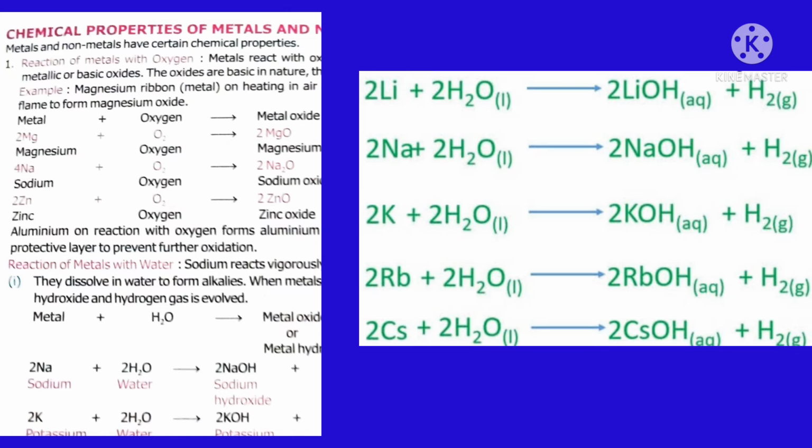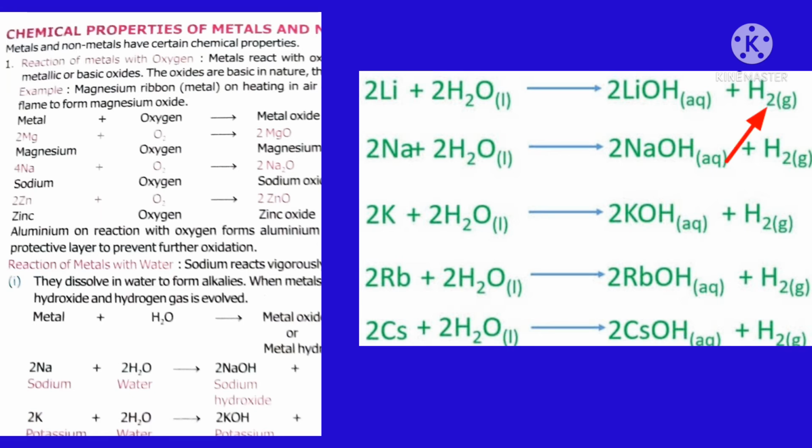The next chemical property is the reaction of metal with water. Most of the metals react with water to form metal hydroxide and hydrogen gas. Lithium metal, Li, reacts with water, H2O, to form lithium hydroxide plus hydrogen gas.